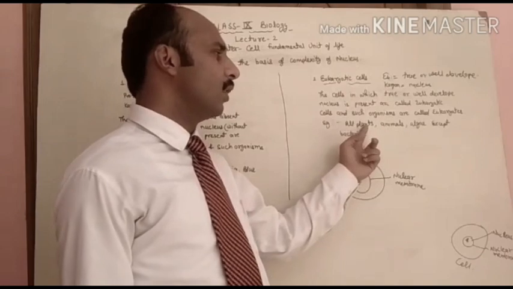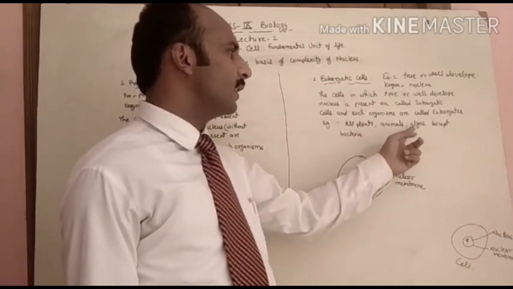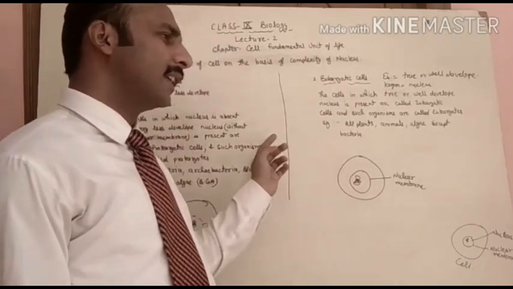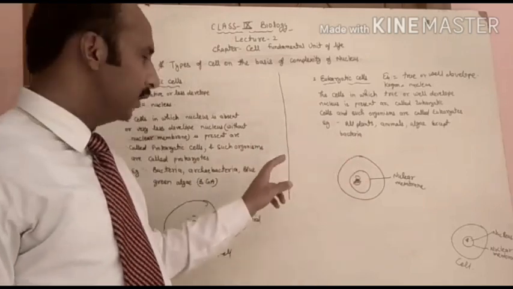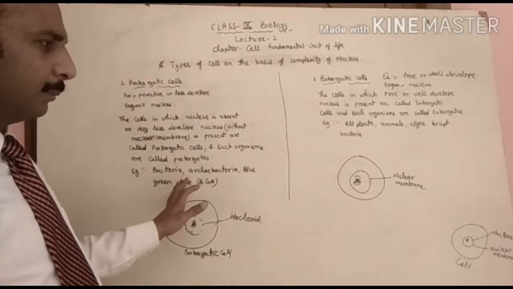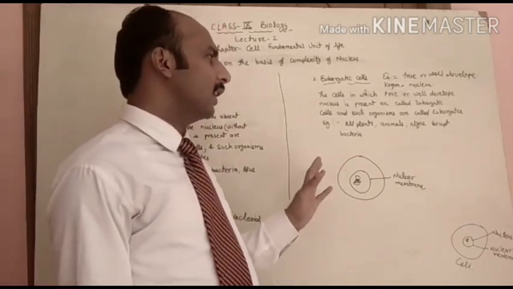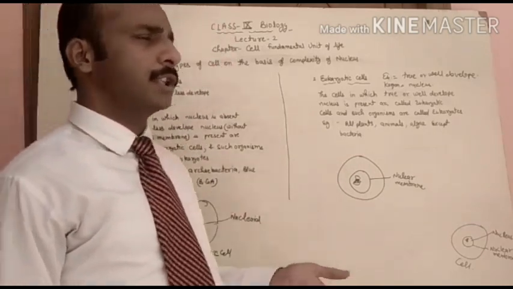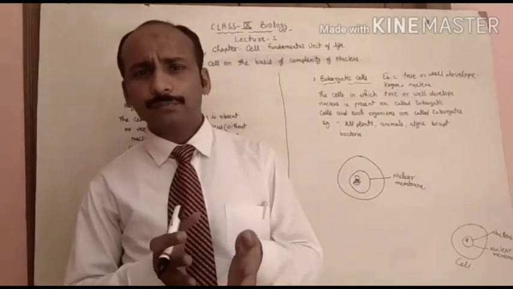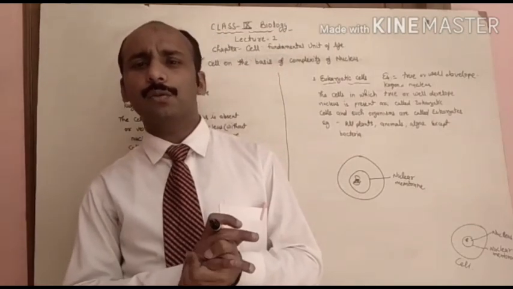The examples are all animals, all plants, algae. Except bacteria, or you can say except the prokaryotes which are given here, all are eukaryotes. And organisms which are made up of eukaryotic cells are called eukaryotes.